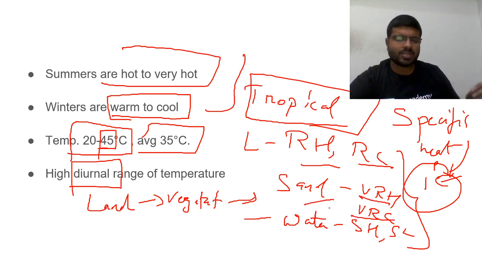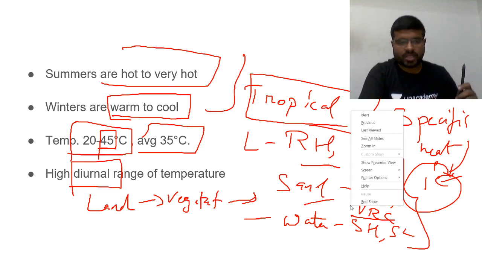It requires less temperature for sand to be heated up, whereas it requires more temperature for land to be heated up when comparing land and sand. When compared with land and water, water requires even more temperature to be heated up by 1 degree centigrade. That is what is called specific heat.